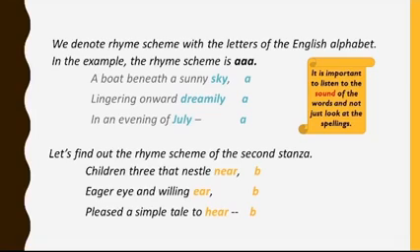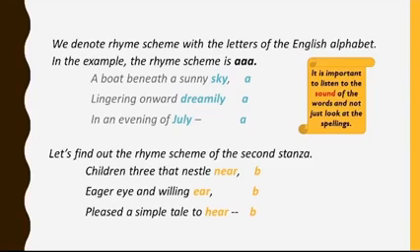Now let's look at the last word of the first verse, which is near. Does it sound like sky? No. Does it sound like dreamily or July? No, not at all. So, we cannot assign the letter A to the word near.